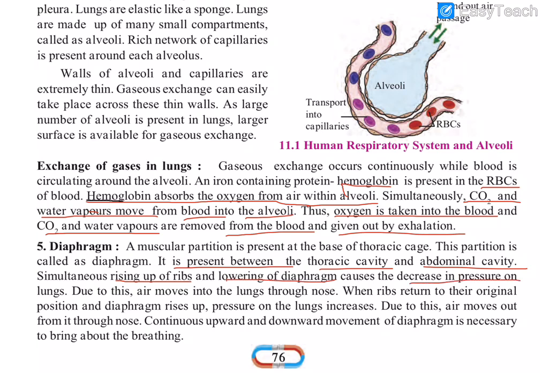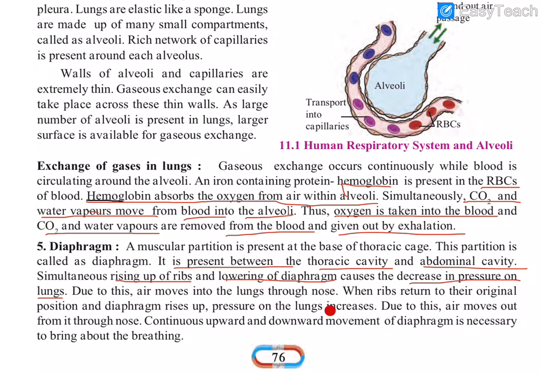So lower pressure will be inside our lungs, and due to this air moves into the lungs. That is the process of inhalation, taking in of air. The ribs rise up, the diaphragm moves to the lower side, and this causes a decrease in pressure in the lungs, so air moves into the lungs through the nose.